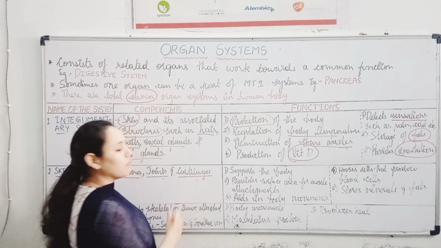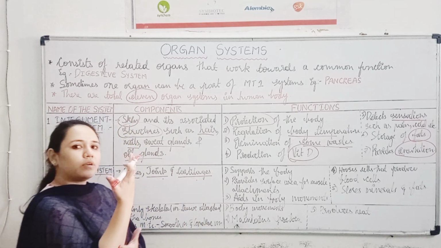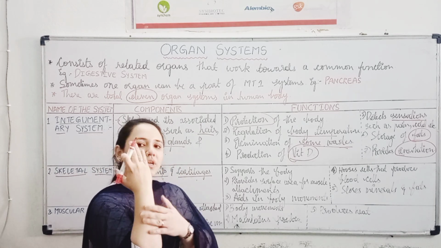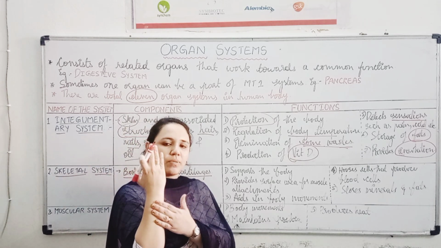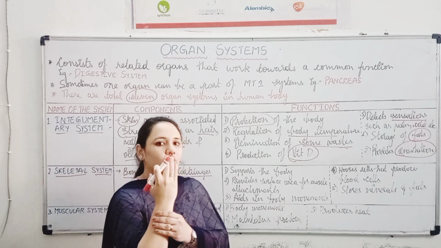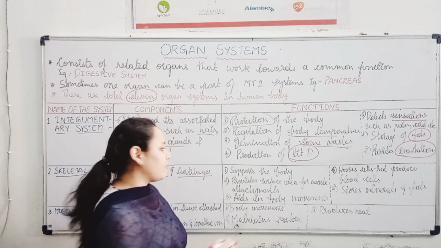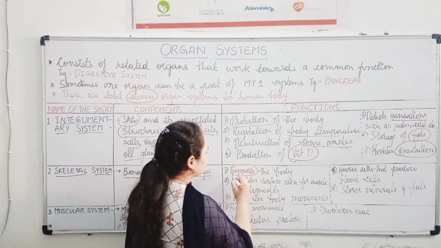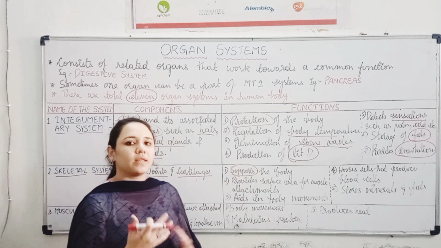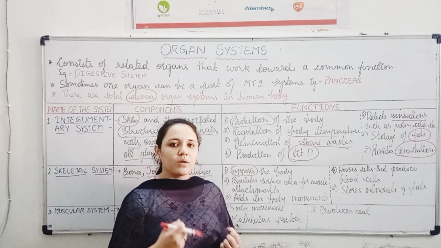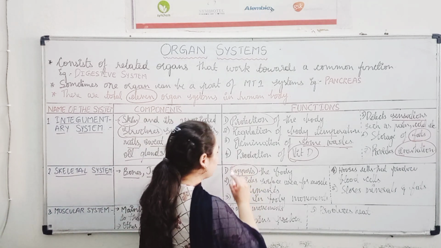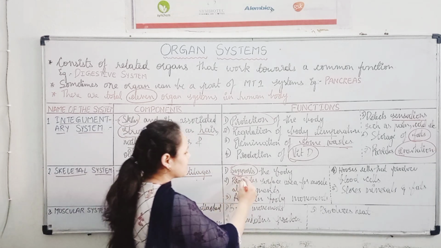So what is the function of bones? Wherever a bone is present in our body, it provides support. So imagine there is no bone in this part. Will we be able to hold anything straight or firm? No. So bones are essential for providing support. जो bones होते हैं हमारे body में, वो हमारे body को support provide करते हैं. Imagine करो कि हमारे पाँव में अगर bones नहीं होते तो क्या हम खड़े हो पाते? नहीं, right? So that's why bones are essential for support.